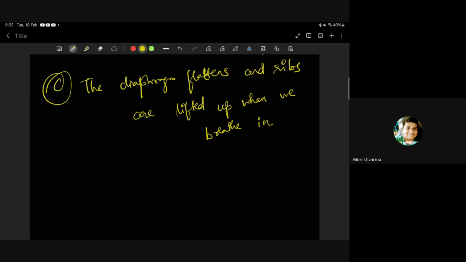Breathe in, yes, inhalation. At that time, why does all this happen? Because when we inhale, the lungs expand. Due to this, the diaphragm flattens. Okay, very good, correct. So when we inhale, our ribs rise and the diaphragm flattens, causing the chest to expand. Because of this expansion, air is drawn into the lungs, filling the expanded alveoli. Okay, very good, Monish.